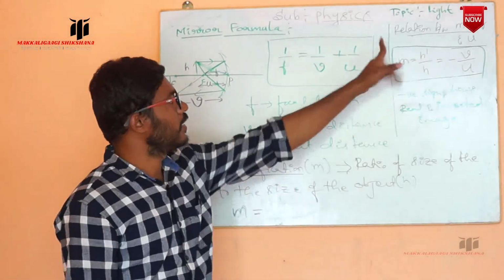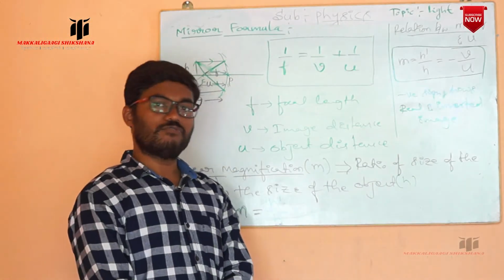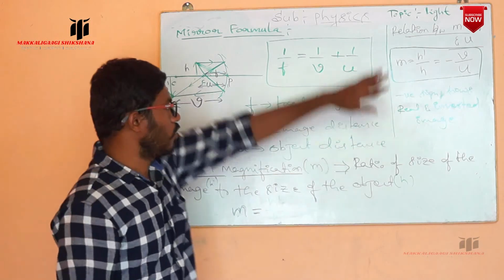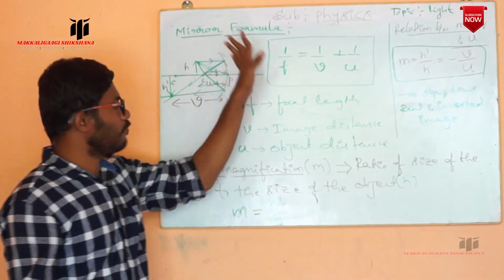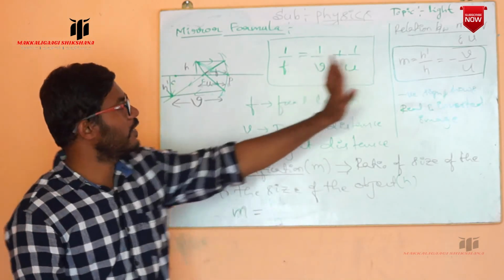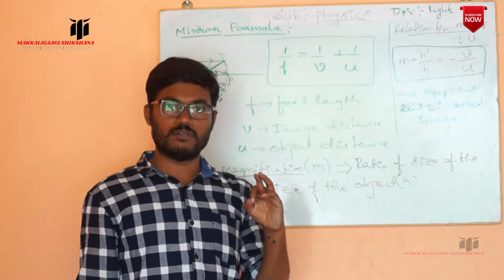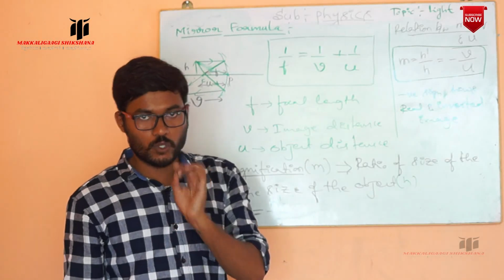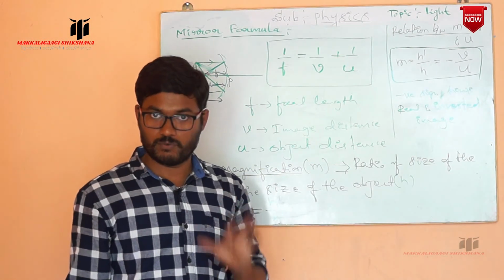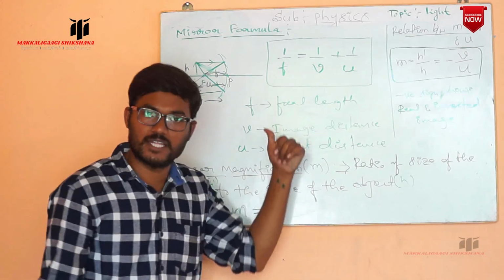So this is the relation between the magnification and the image distance and object distance. You have to remember this mirror formula, the linear magnification formula, and the relation. After that, if you want to solve numericals, you must know the sign convention. What is this sign convention? We can discuss it in the next video.